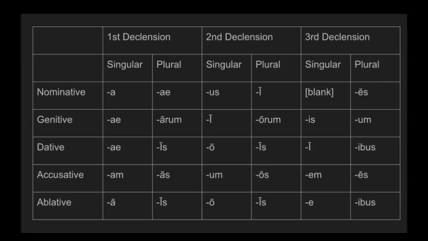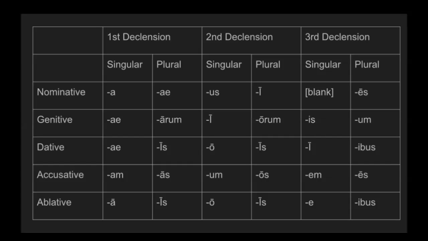These are the endings that we should be really comfortable with. For the first declension: a, ae, am, ae, is, as, is. For the second declension: us, i, o, um, o, i, is, os, is.